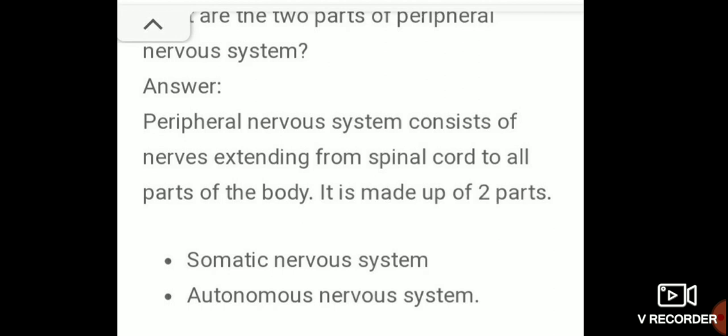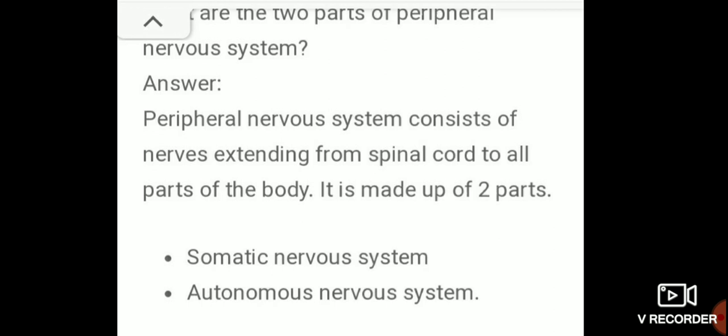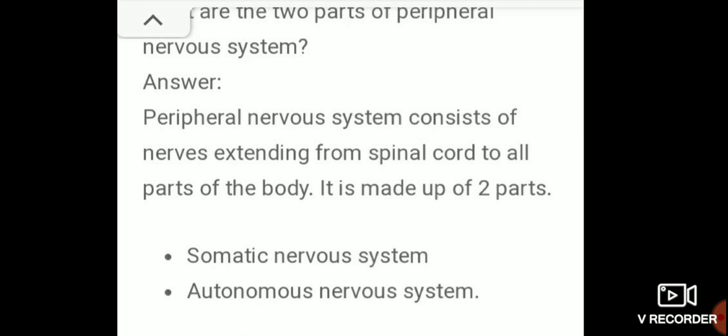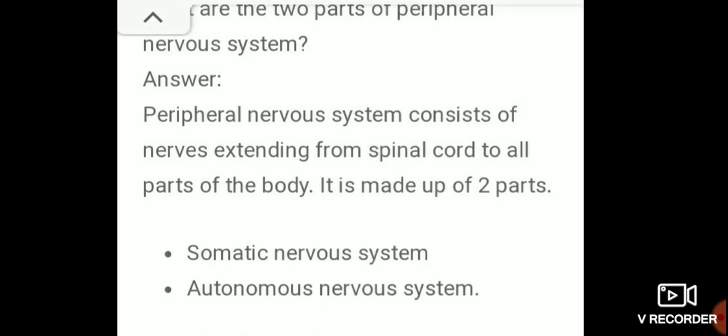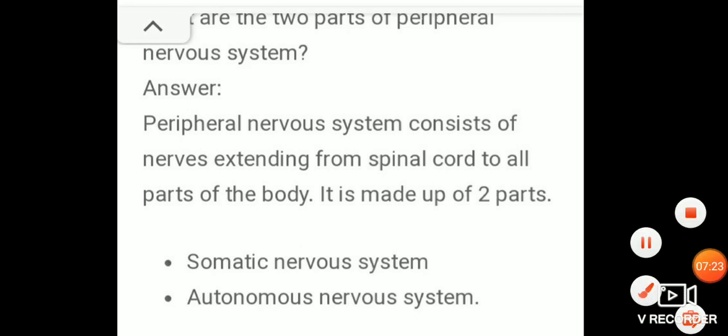It is made up of two parts: somatic nervous system, autonomous nervous system. Write this fast.